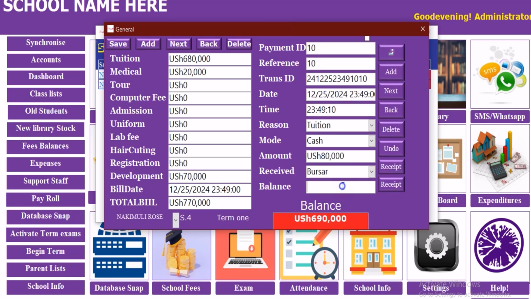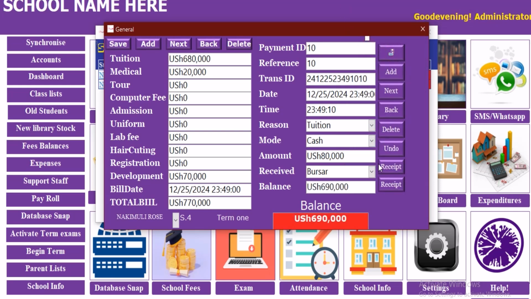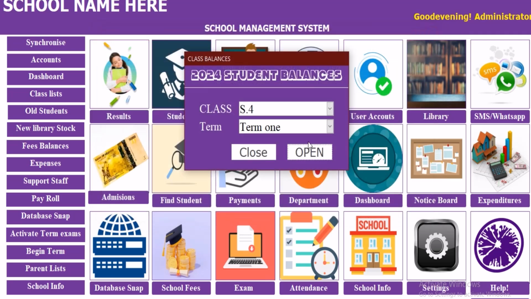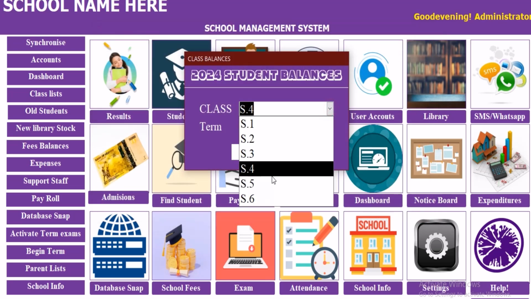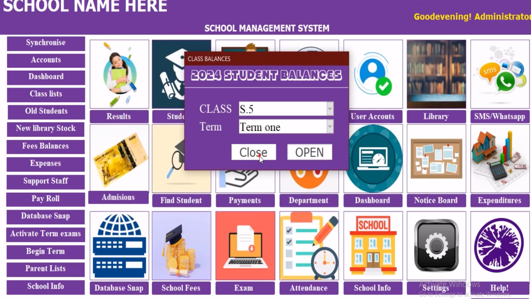we can copy, and then we paste. So at the end of it all, we shall have the money reduced to that level. The other one who has paid for it is no longer there. Senior 5. So we are done with it.